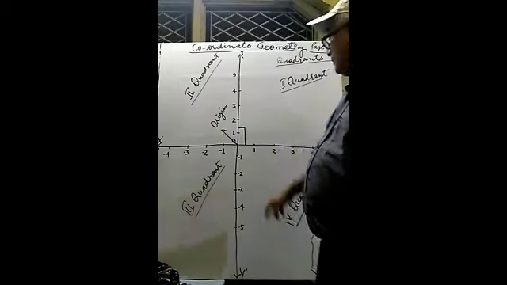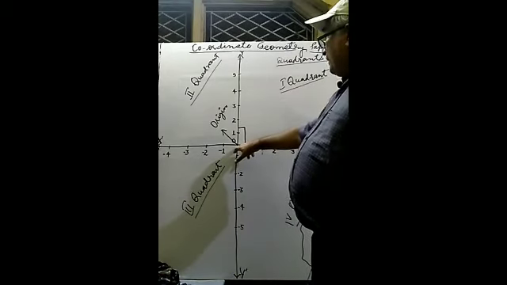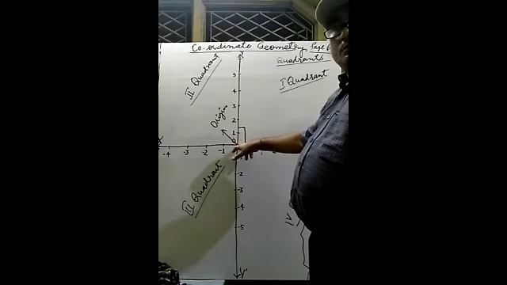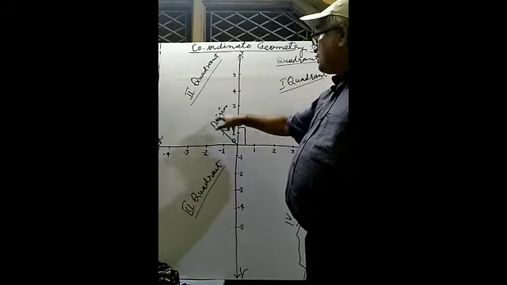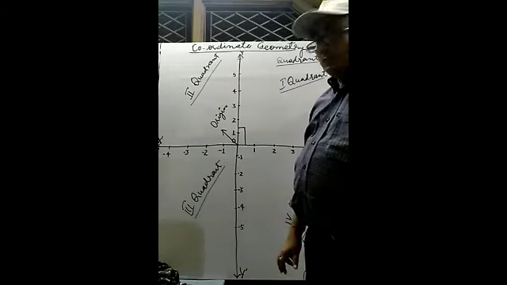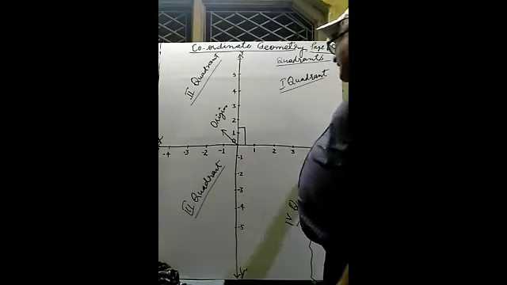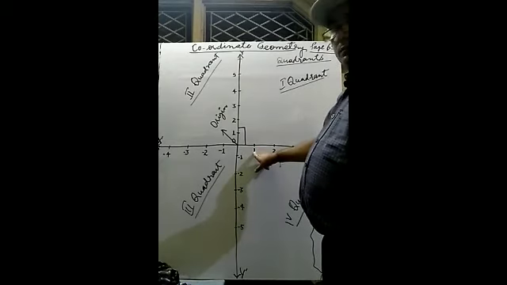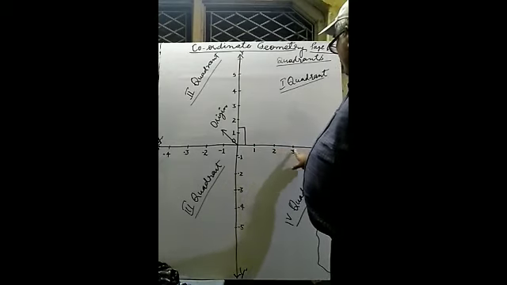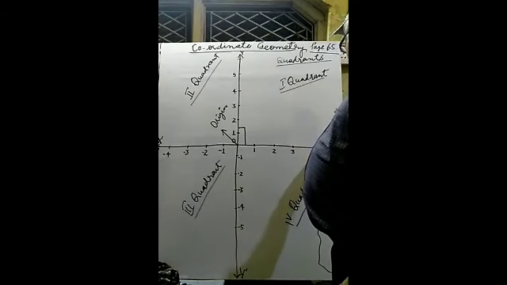You may mark here. 0 of x-axis and 0 of y-axis are meeting here, and formation of origin is here. So just going to right side of 0, it is +1, +2, +3, +4, +5, and so on. It will go to infinite, because here it is an arrow, and the arrow indicates it goes to infinite.